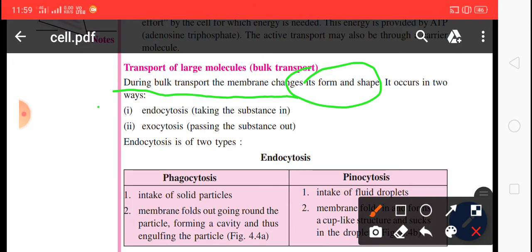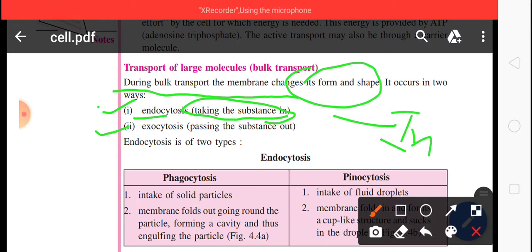It occurs in two ways. First is endocytosis and second is exocytosis. Endocytosis means taking the substance in. Endo means in, and exo means out.